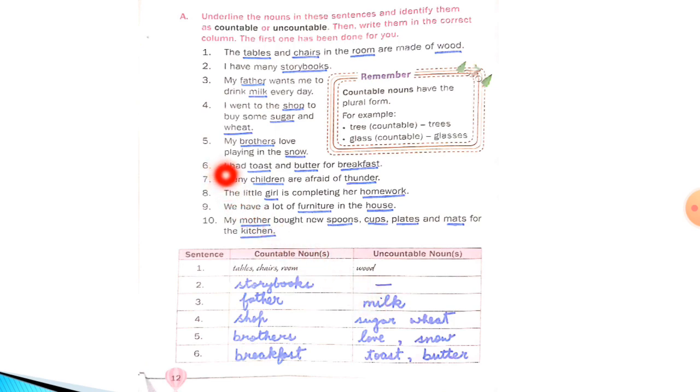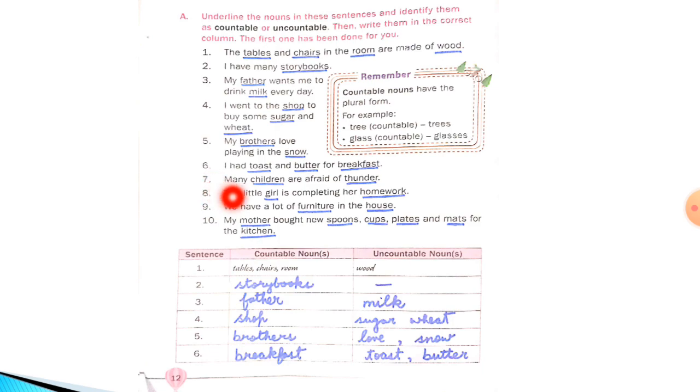Now sixth one: I had toast and butter for breakfast. Now breakfast you can write in countable nouns, and toast and butter you cannot count, so you have to write under uncountable noun. So, children, breakfast is a single meal in a day, so it will be countable noun only.